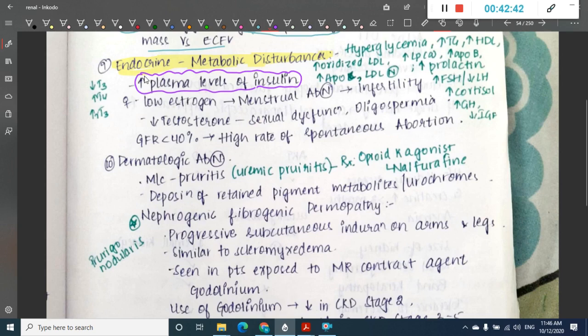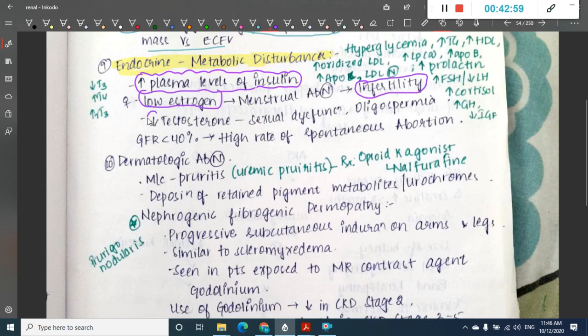It causes increased lipoprotein A, ApoB or ApoC is increased, LDL is normal. So all these are seen. In females, it causes decreased estrogen. Because of decreased estrogen, there will be menstrual abnormalities which can lead to infertility.